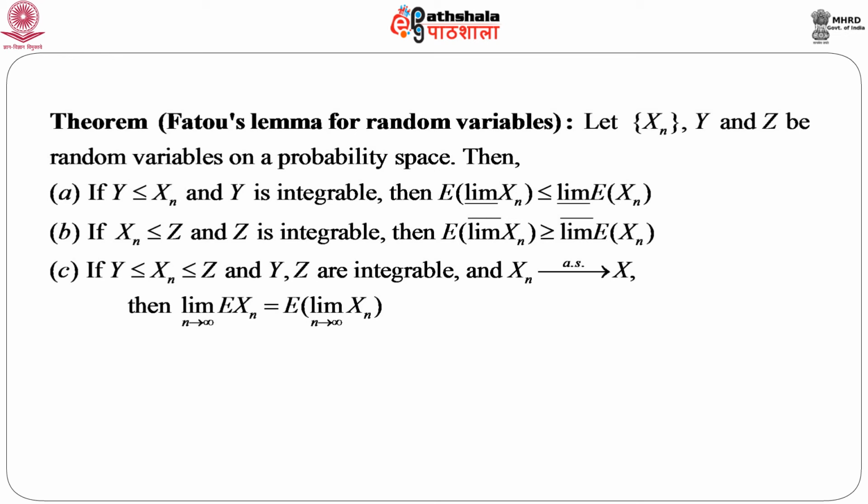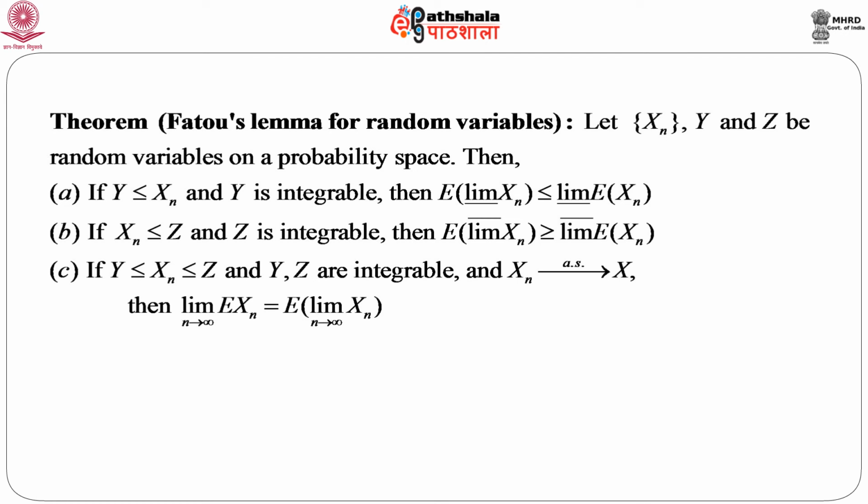So, let us consider x_n be a sequence of random variables, y and z two other random variables on a probability space. Then, if y is less than or equal to x_n and y is integrable, then we can immediately write expectation of lim inf of x_n is less than or equal to lim inf of expectation of x_n. By direct application of Fatou's lemma we get this, because x_n is a measurable function. Again, if x_n is less than or equal to z and z is integrable, then we can write expectation of lim sup x_n is greater than or equal to lim sup of expectation of x_n.